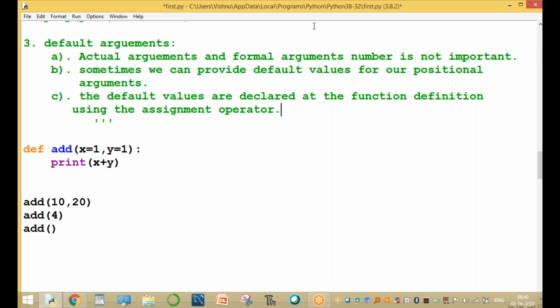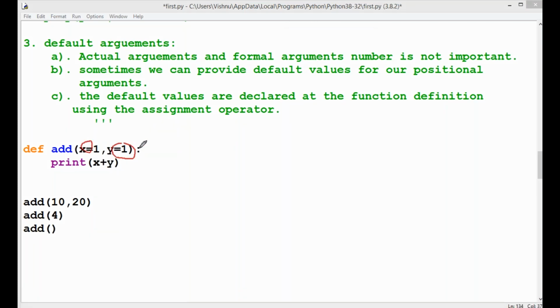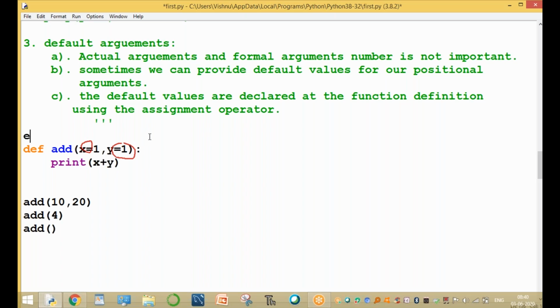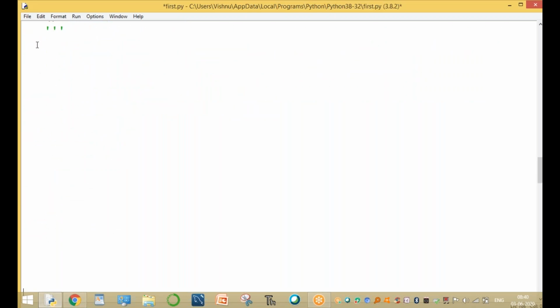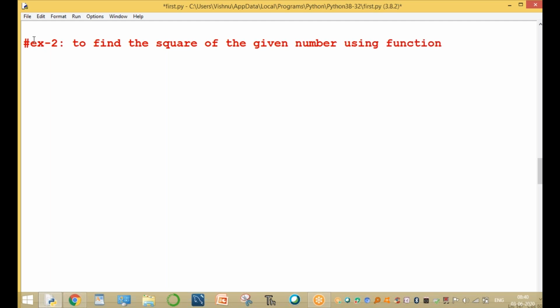This is the assignment operator. This is example 1. Clear, guys? This is called a default value. If you want one more example, let's try one more example, no problem. Example 2, using the default value, to find the square of the given number using a function.